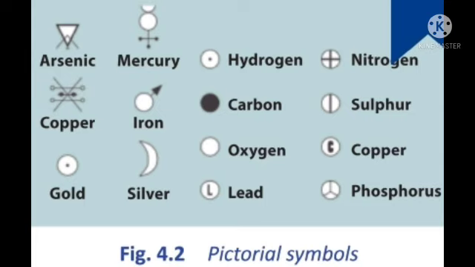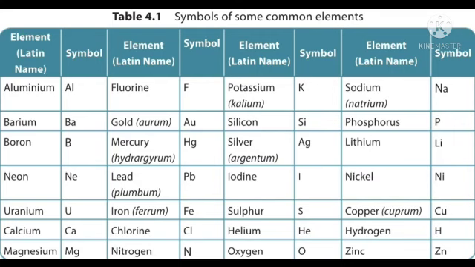Did you see? After that they changed it, by Johannes Jacob Berzelius, a Swedish chemist. Instead of pictures, he made use of letters of the English alphabet to represent various elements. The important feature of this system is that the first English letter appearing in the name of an element is used as its symbol.